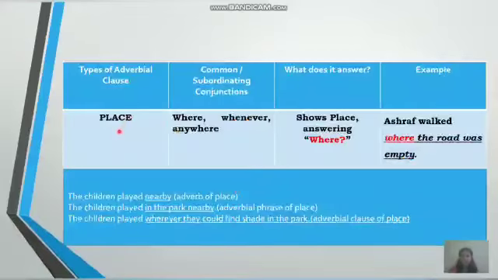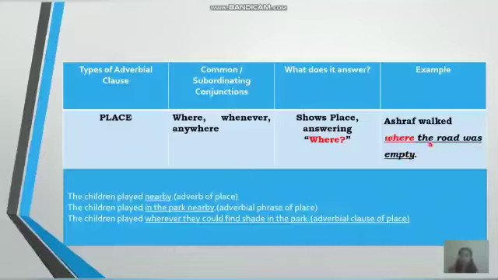First type of adverbial clause is adverbial clause of place. So adverbial clause of place gives you the answer for the question where. It shows the place and it answers the question where an action is done. Now look at this sentence. Ashraf walked where the road was empty. So where did Ashraf walk? Where the road was empty. So this part of the sentence, where the road was empty, is the adverbial clause of place.